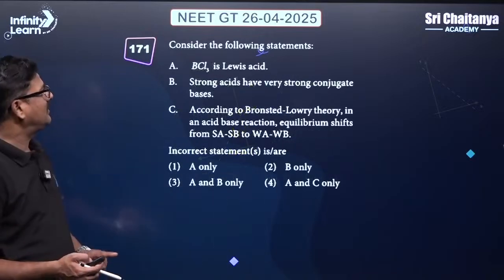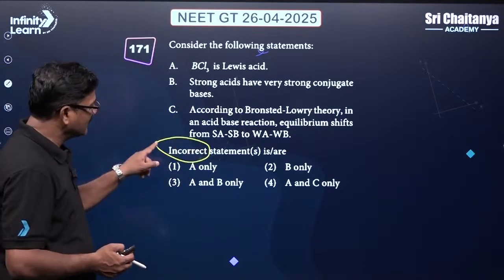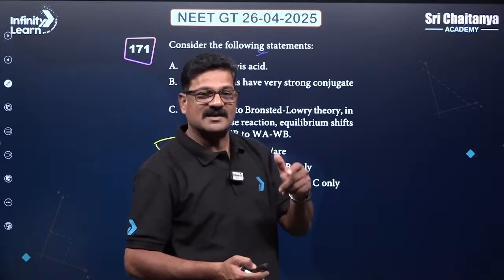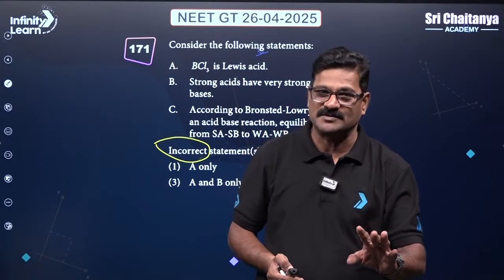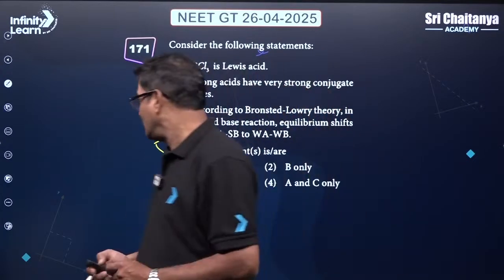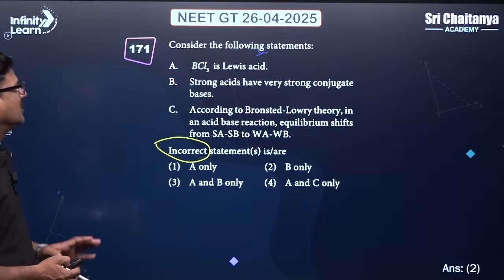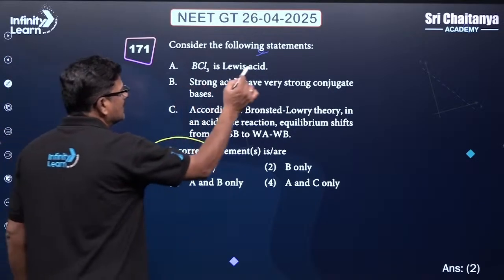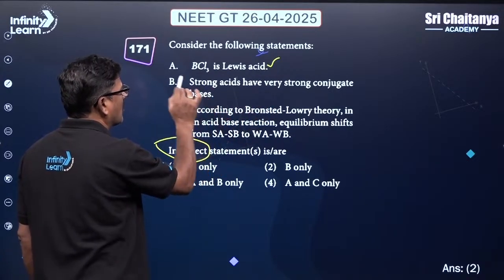Consider the following statements; you have to identify the incorrect one. The style of the questions asked is that most of them are about statements, correct and incorrect. So here you have to take the incorrect one. C, BCl3 is a Lewis acid, correct. Strong acids have very strong conjugate bases, wrong.